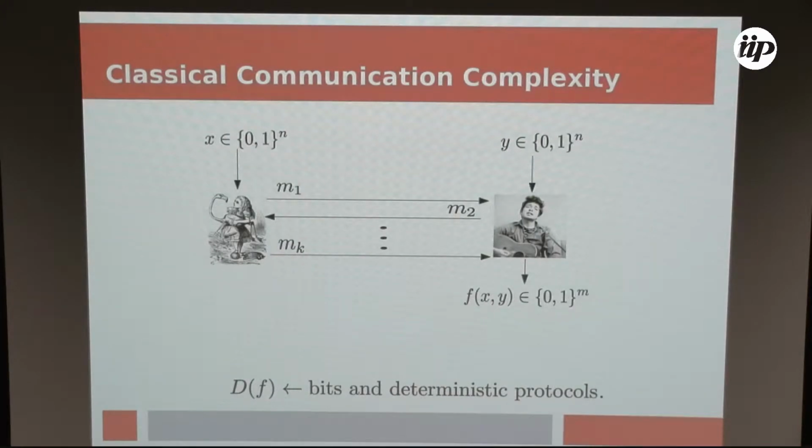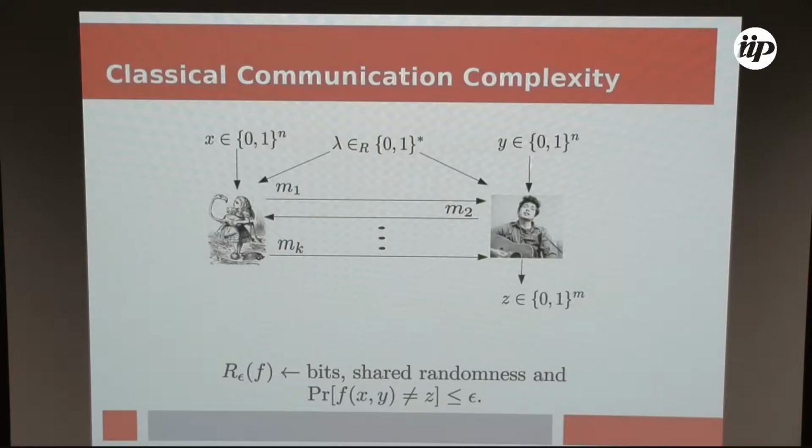Now, there are several measures depending on the type of messages you have and on the class of protocols you allow the players to execute. The simplest case is a deterministic protocol and communicating bits. And well, it's very easy to see that the simplest strategy, Alice just sends her input to Bob, and Bob computes f of XY. So as an upper bound, we have the length of the inputs. But there are some functions for which this is the best strategy. For example, computing the equality between two strings.